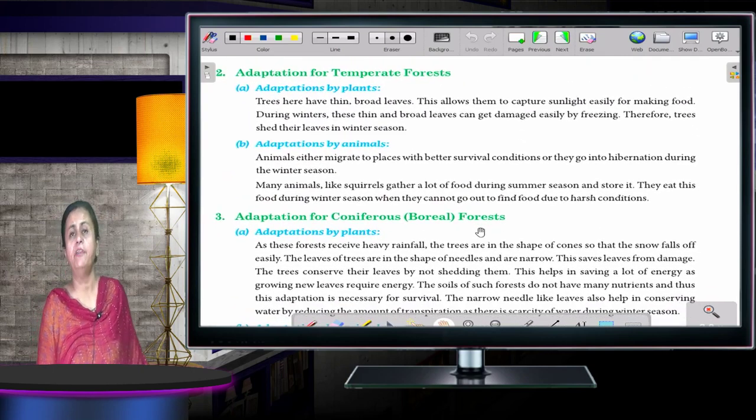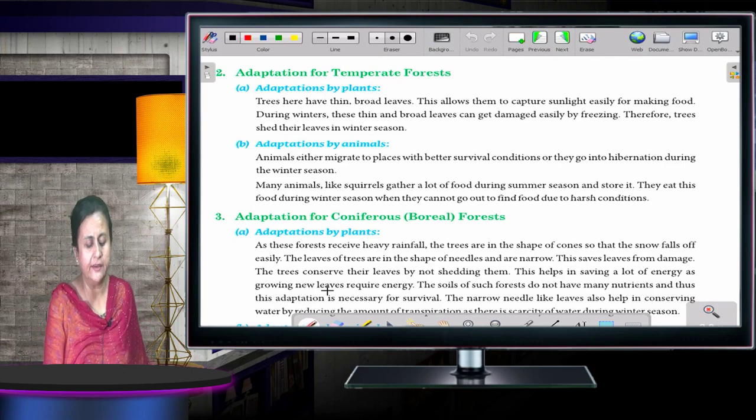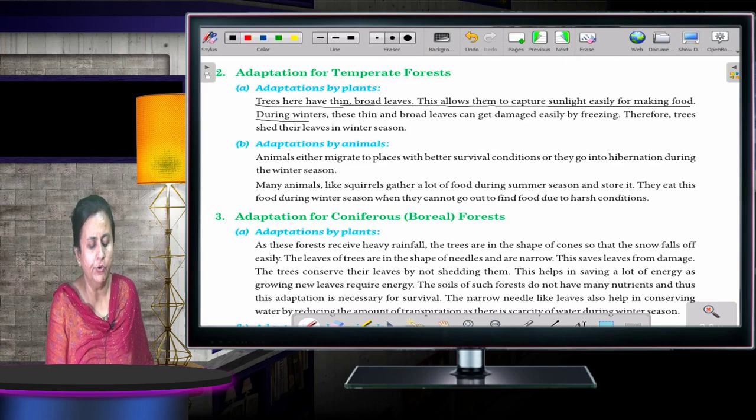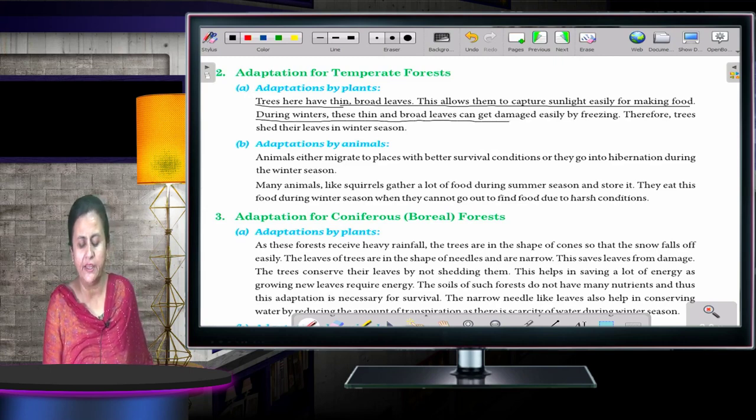Okay. Now, adaptation for temperate forest. What are the adaptations made by the plants? Trees have thin, broad leaves. This allows them to capture sunlight easily for making food. During winters, these thin and broad leaves can get damaged easily by freezing. Therefore, trees shed their leaves in the winter season. The best thing is, instead of rotting, they just shed their leaves.